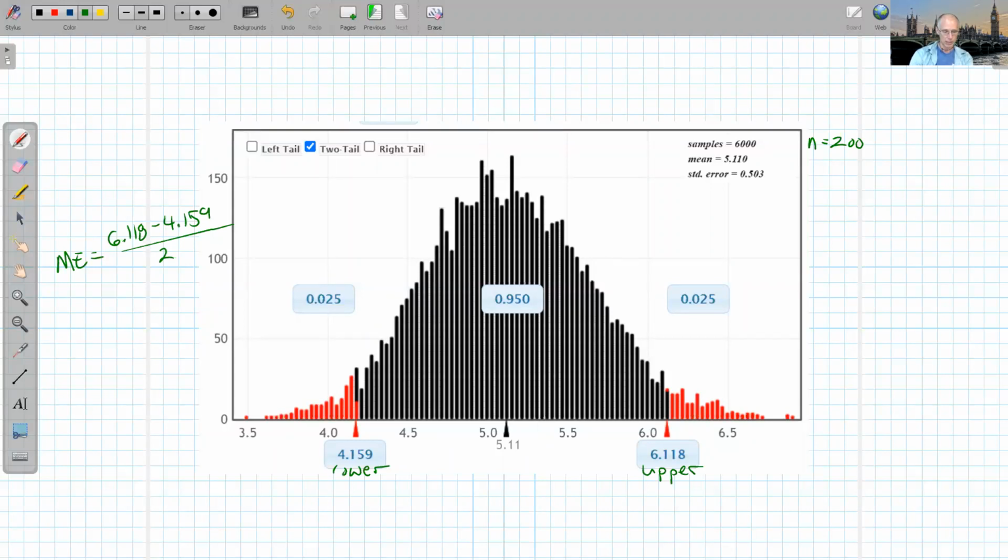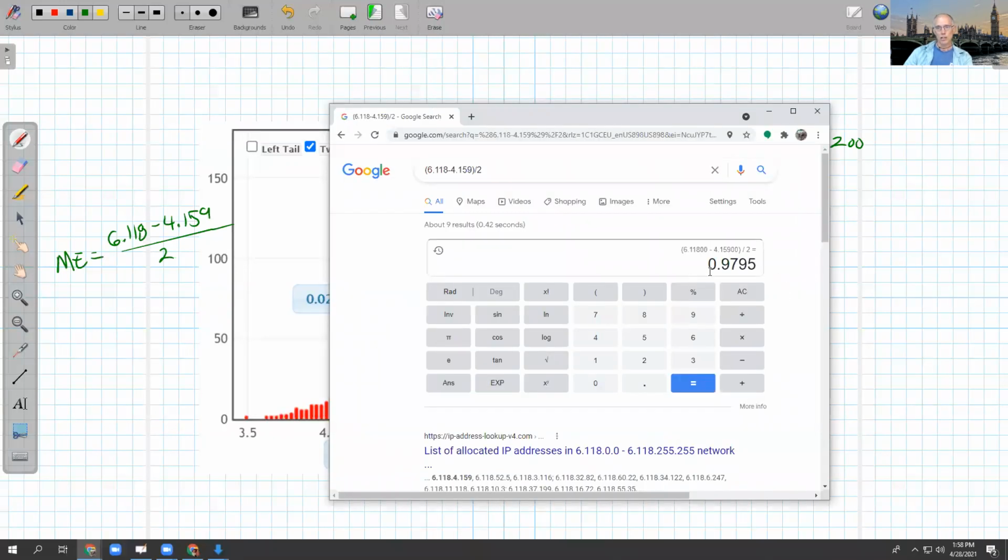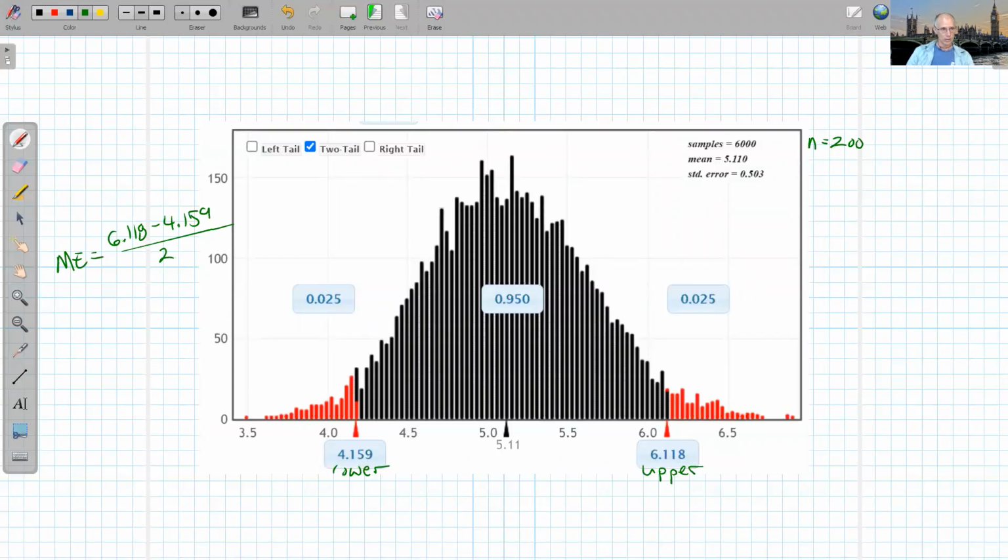6.118 minus 4.159 divided by 2. And this time I get a smaller margin of error. I get 0.9795. So I have a smaller margin of error here, and that's because I have a larger sample size.